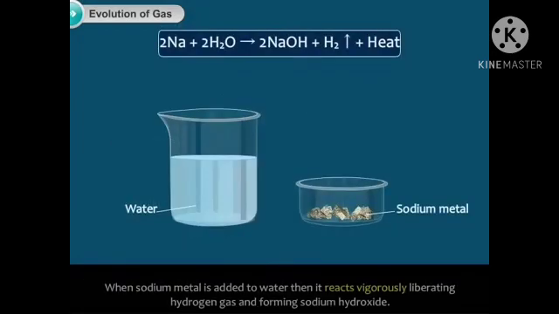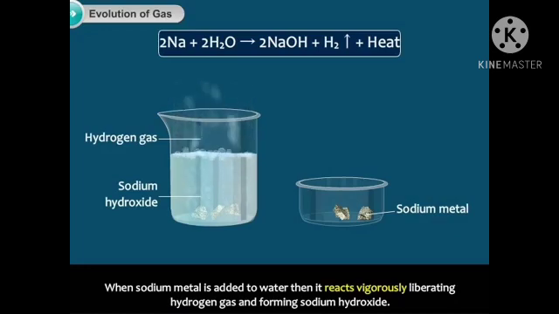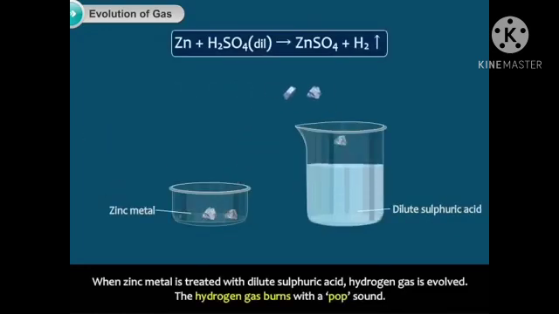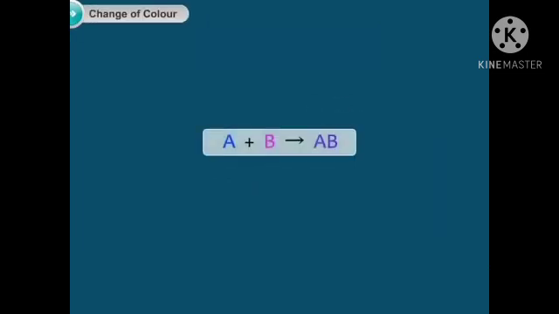When sodium metal is added to water, it reacts vigorously, liberating hydrogen gas and forming sodium hydroxide. When zinc metal is treated with dilute sulfuric acid, hydrogen gas is evolved. The hydrogen gas burns with a pop sound.